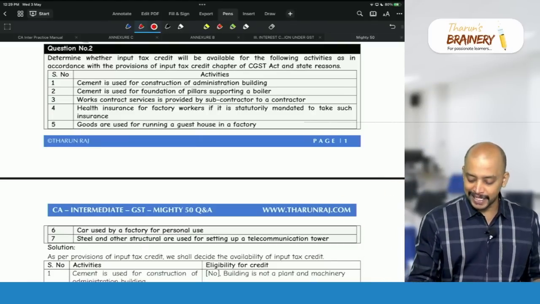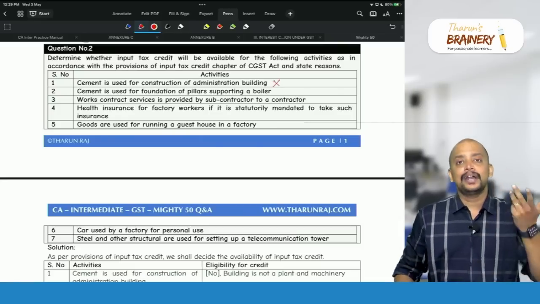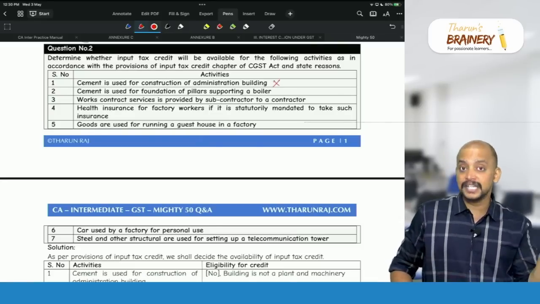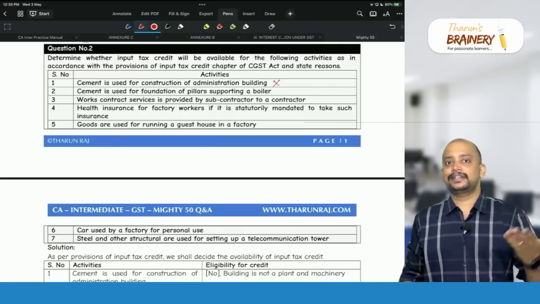So cement used for construction of administration building. And what is another exception? Suppose the expenditure is received or incurred by the supplier, that is a builder.